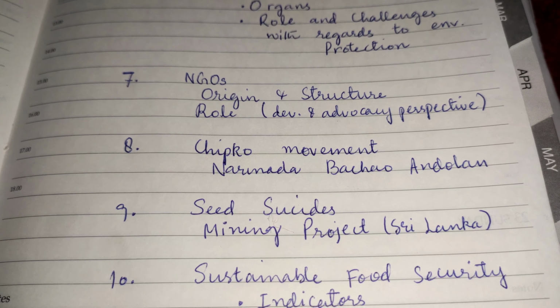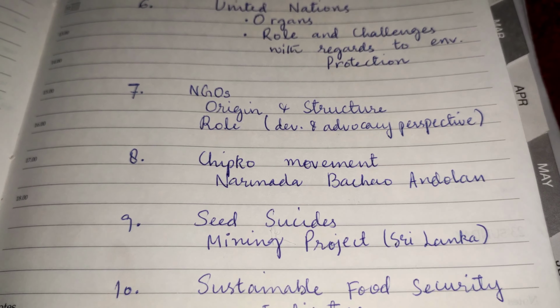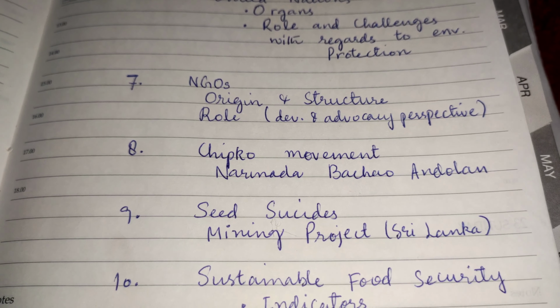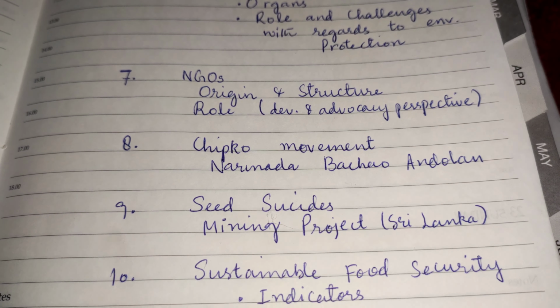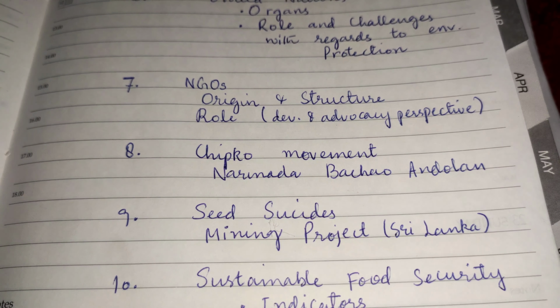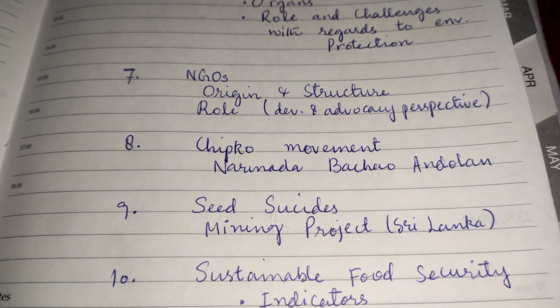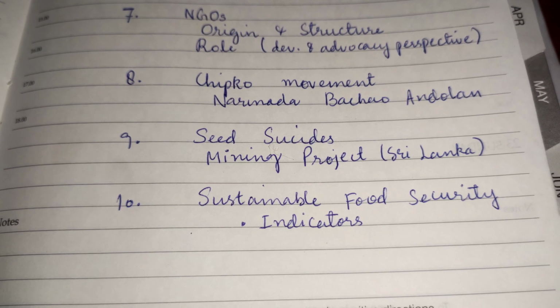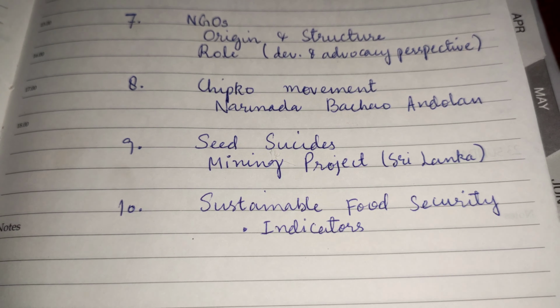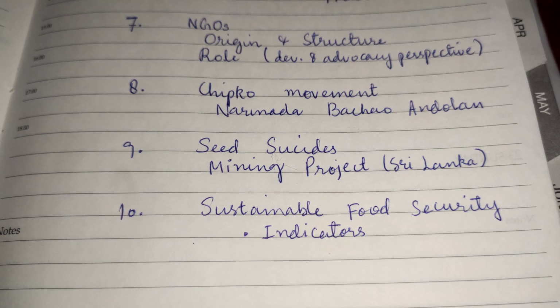Next is eighth question, wherein we have to talk about what initiatives have people taken with regards to environmental protection. So there have been a couple of them, but particularly जो important हैं, those are Chipko movement and Narmada Bachao Andolan. I'm sure you all must be aware about that. So next we have seed societies. It's a case study from India that we must go through.